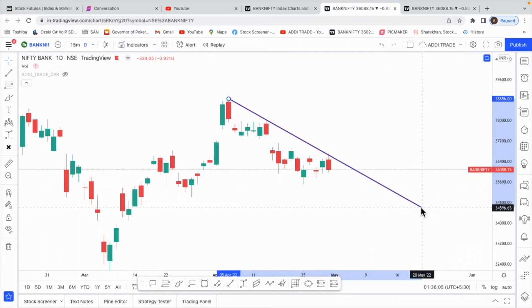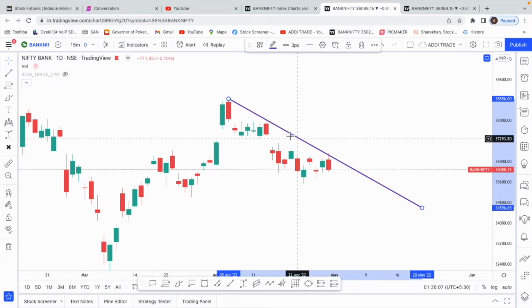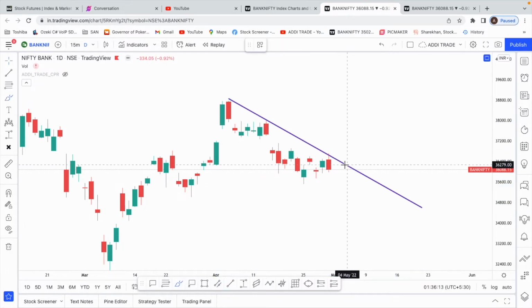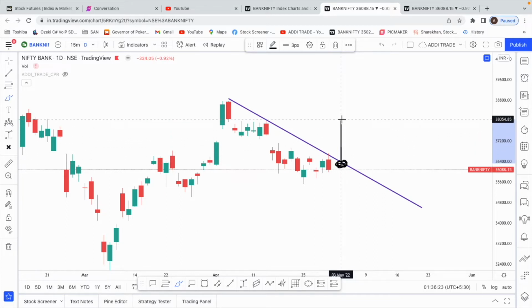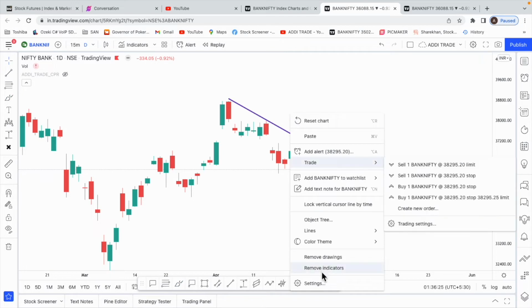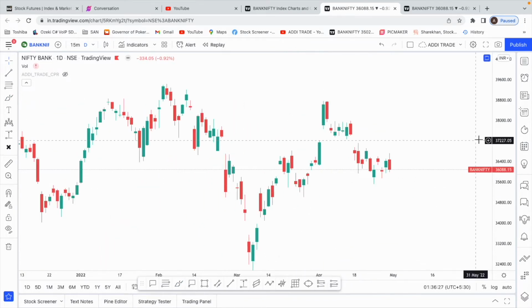In case the Bank Nifty turns bullish, it has to break this trend line. Only then probably we can get a good move on the upside. So this is one trend line that we will mark and keep. In the day this breaks with a good nice green candle on a daily chart, and if the volume is good, then definitely we might see a breakout on the upside. So that's it on the daily chart, what I could find.